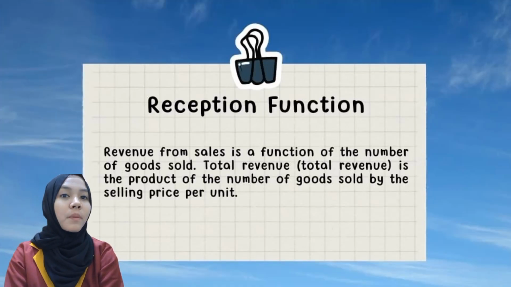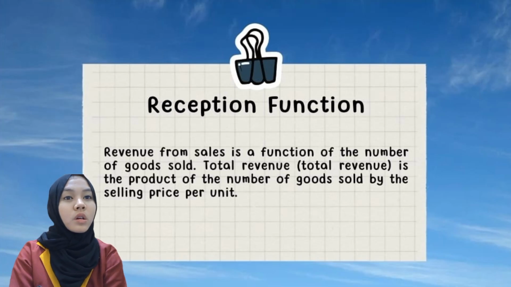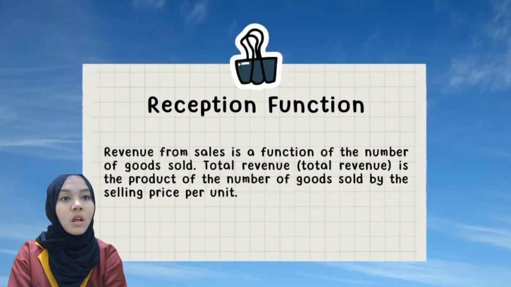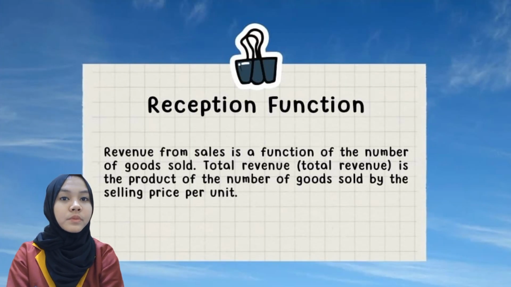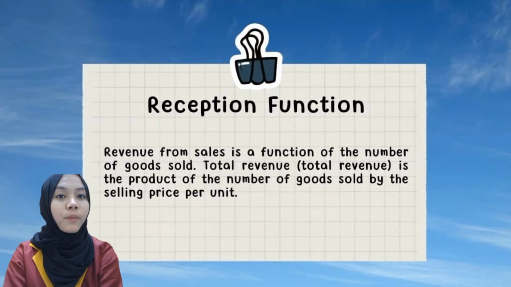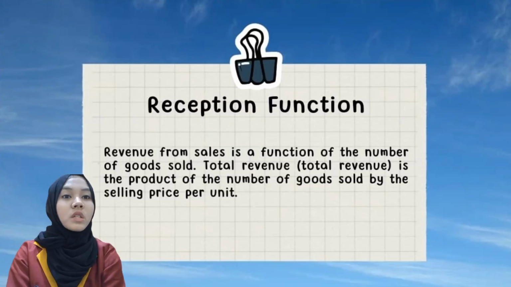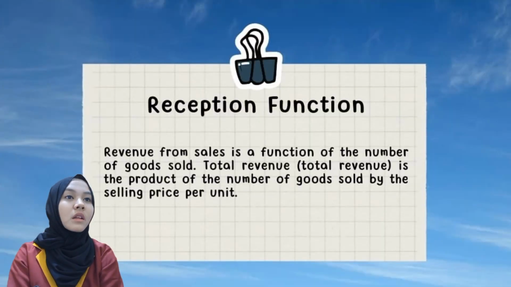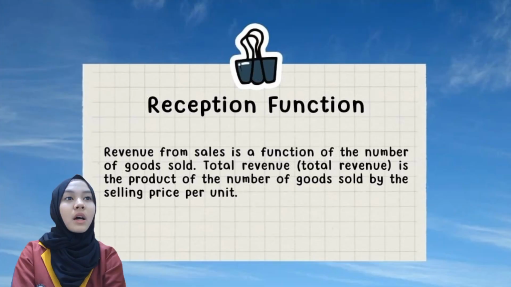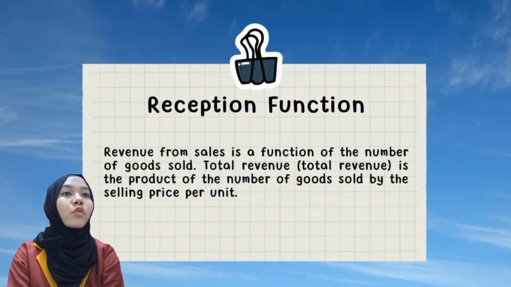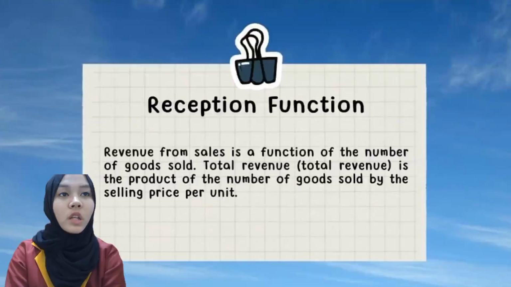As in the concept of cost, in the concept of revenue the meanings of average and marginal are also known. Average revenue is the revenue obtained per unit of goods, which is the result of total revenue divided by the number of goods. Marginal revenue (MR) is the additional revenue obtained from each additional unit of goods produced or sold.